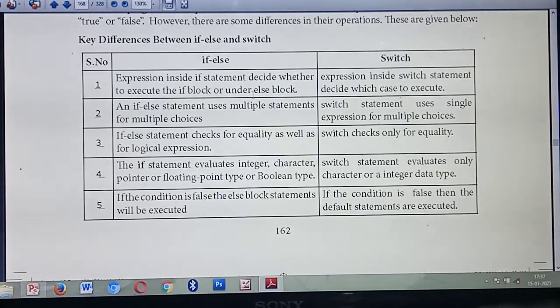But switch statement will check only for equality. Only which cases are equal. It will check only for equality. It will not return any Boolean values. Understood? Okay.